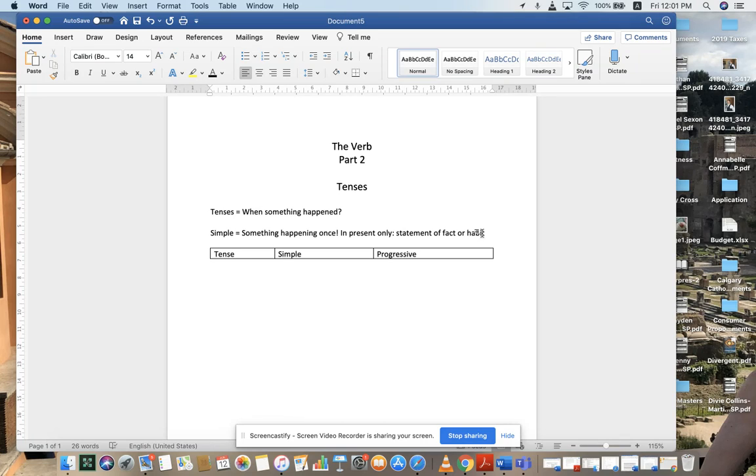So if I'm doing something on a regular basis, for example, I will say every Wednesday I do my homework. Notice that do is a simple present. I'm not going to say every Wednesday I'm doing my homework. Every Wednesday I do my homework. Or after lunch we go home. Very simple use of the present, but it describes a habit.